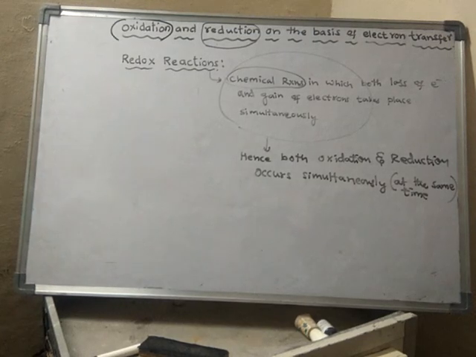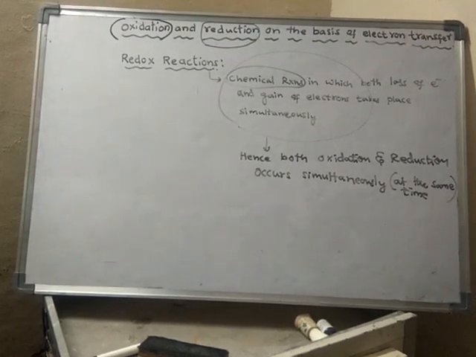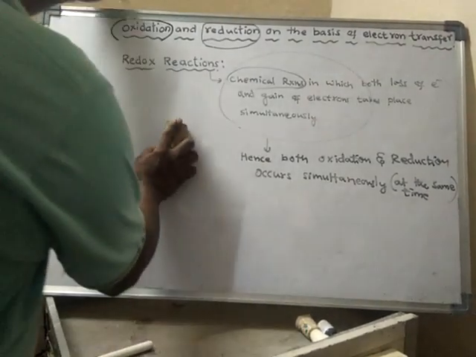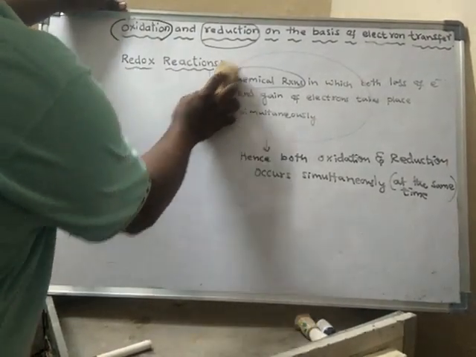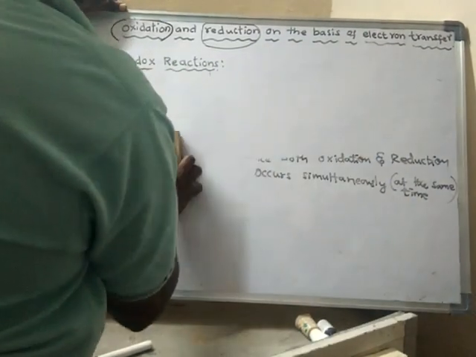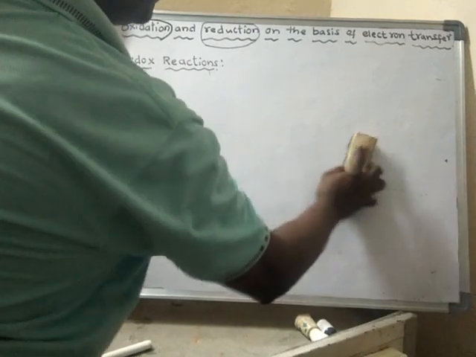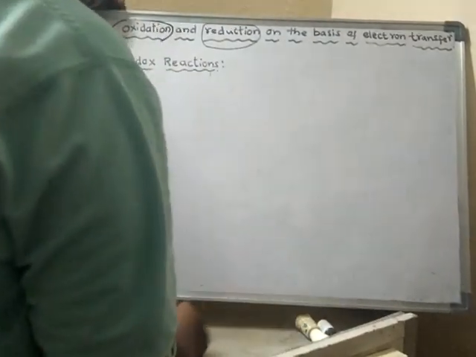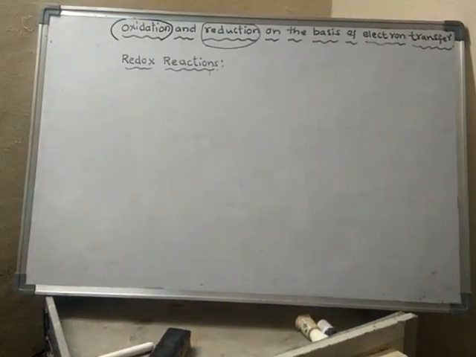So let us learn a few examples related to redox reactions. Redox reactions are the reactions in which both oxidation and reduction take place. With one example we will learn what a redox reaction is.